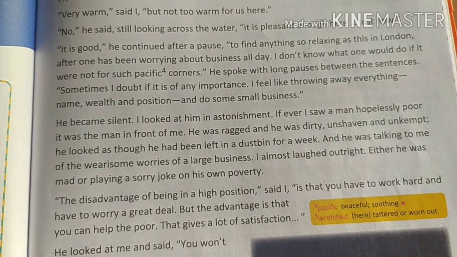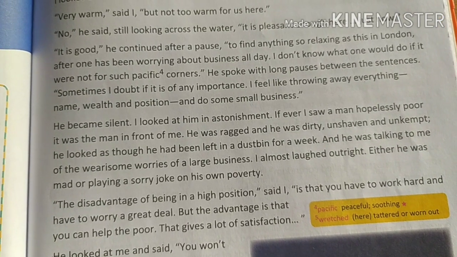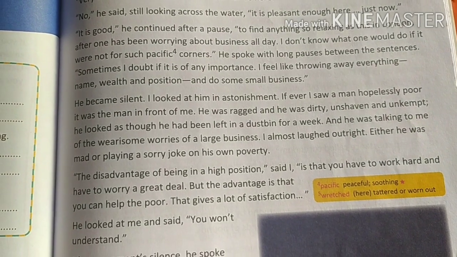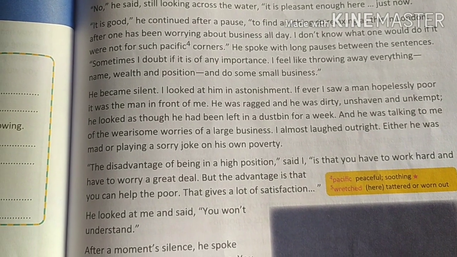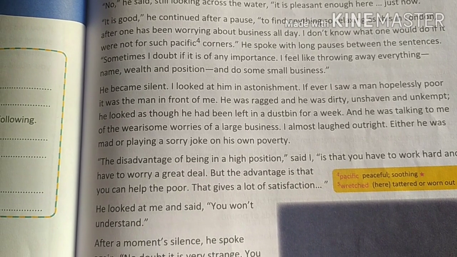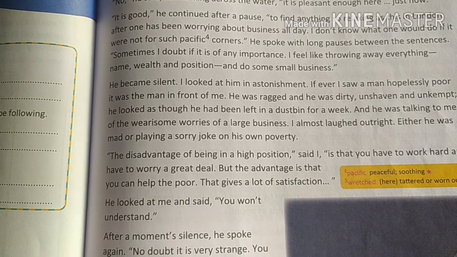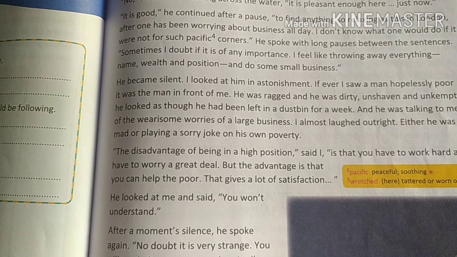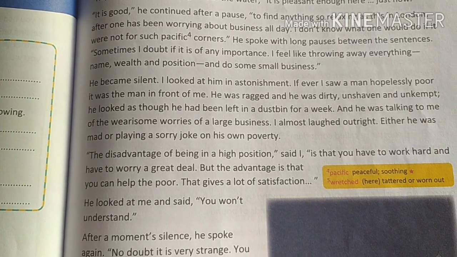Here we see that the stranger is now quiet, and the speaker just looked at him in astonishment, because he says that if ever he had seen any hopelessly poor man, it was the man that was standing in front of him. He was ragged.